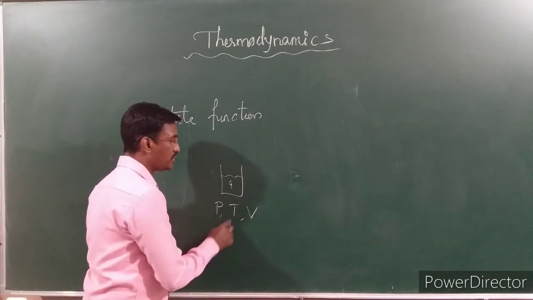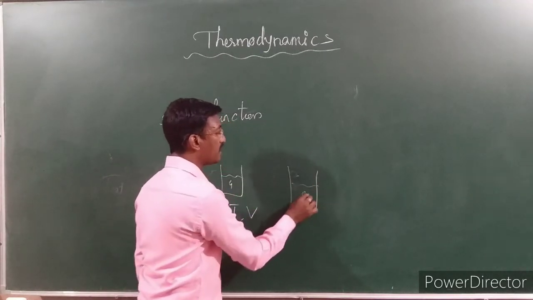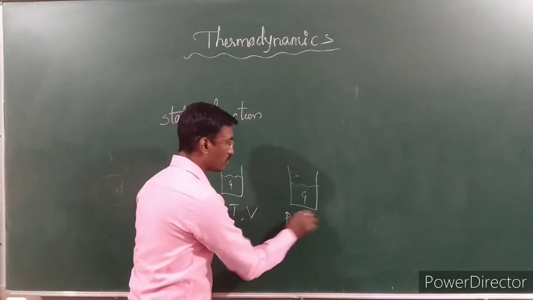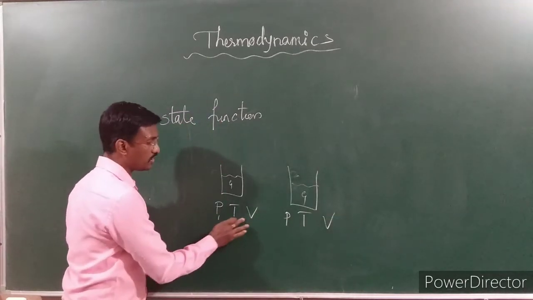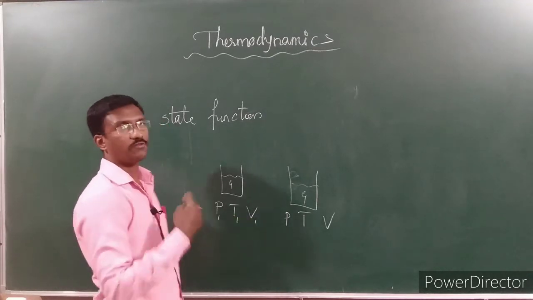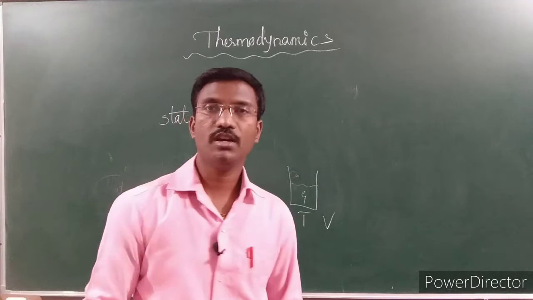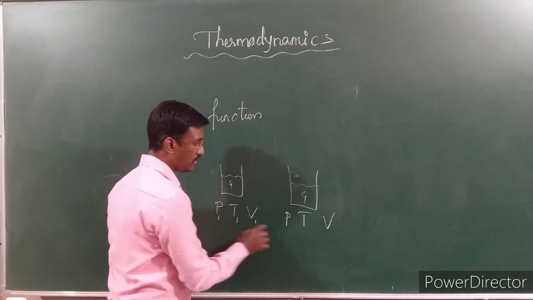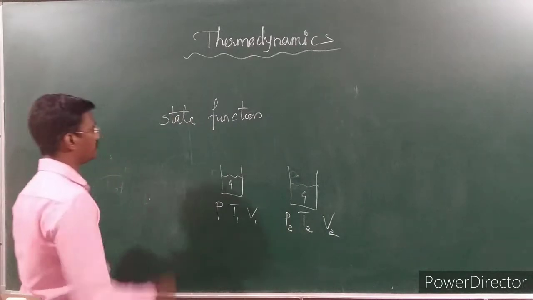Temperature, pressure, volume. Initially how it is, and after some time how will the gas be? What about the pressure, whether it increases or decreases? What about the temperature and what about the volume? So the initial pressure, initial temperature, initial volume we are going to take as P1, T1, V1, and after some time if the pressure is changed, obviously temperature and volume will change. If volume changes, the remaining content also changes. The initial state is called P1, T1, V1, and the final state is called P2, T2 and V2. These are the two conditions.